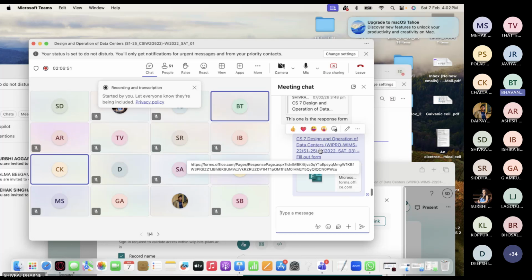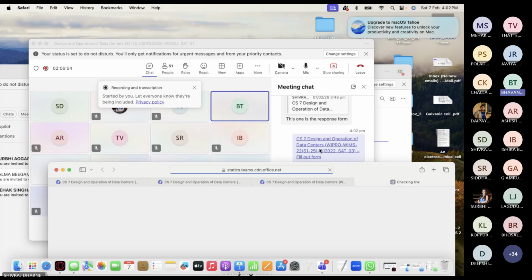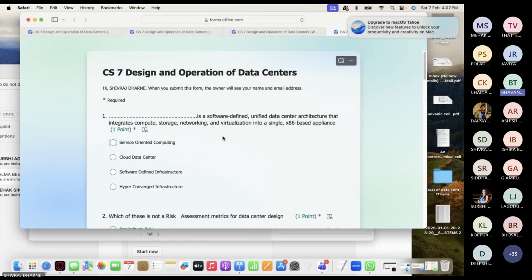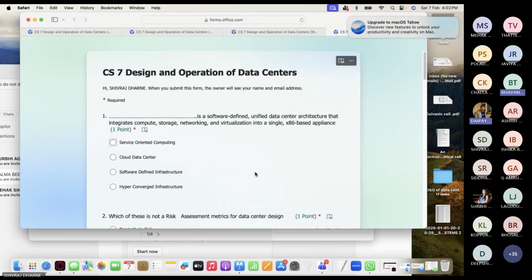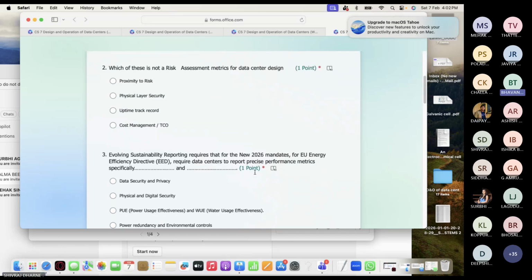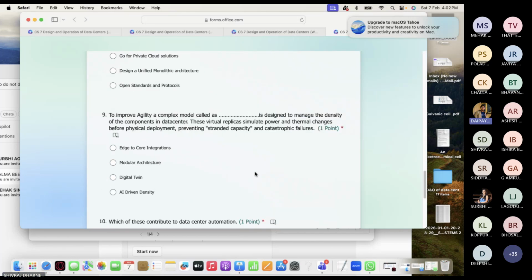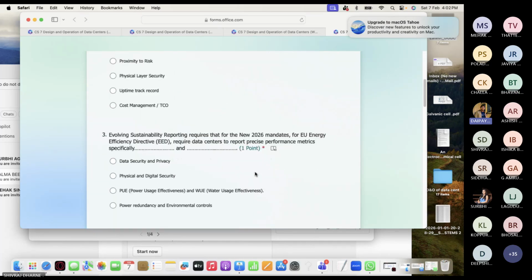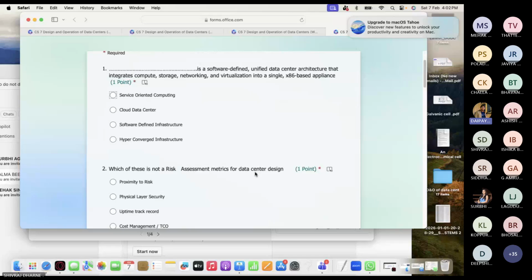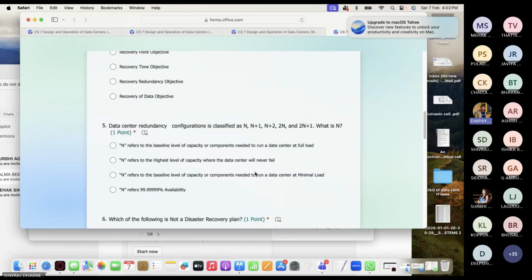Sir, one more thing. If you want to know whether you have put the correct link or not, here in this link, if you see CS7 design, this is the title that you gave for the forms. So if you're giving the correct link, that title will come. But sometimes there is a link that we are editing, so that will show the forms address and all. Sometimes there is an issue when you try to copy it: the link will not parse and it will show just the URL. Sometimes network issues can happen.